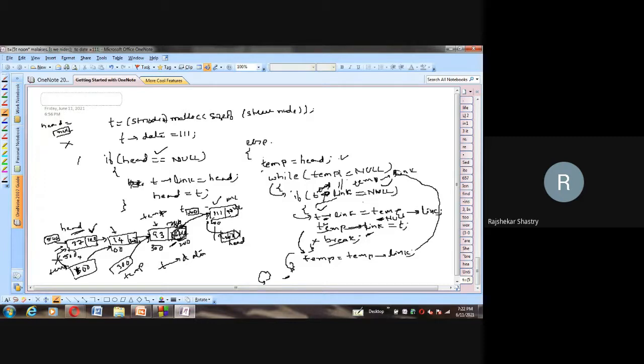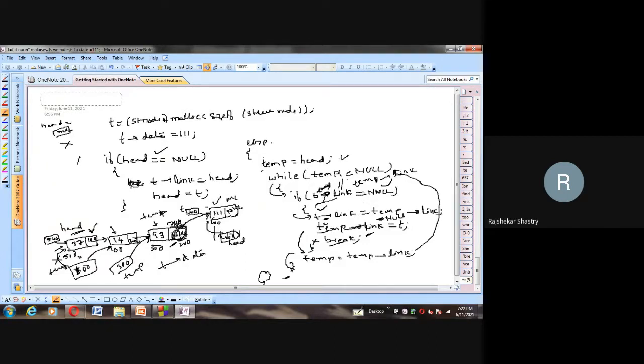So the worst case complexity is, we have to carefully observe how many times the body executes. All in all big O of n, because if I consider these as constants, then the total number of primitive operations is big O of n. So this is the worst case. Best case is big O of 1, worst case is big O of n, for inserting at the end.